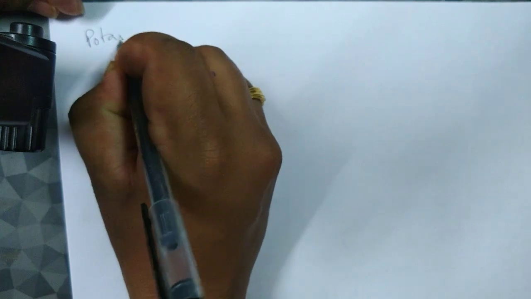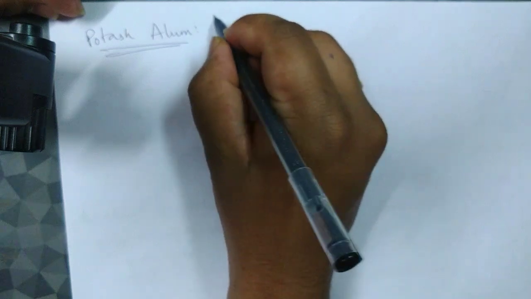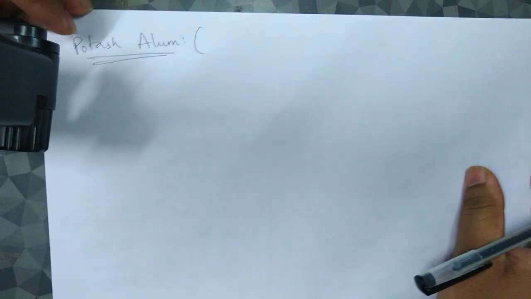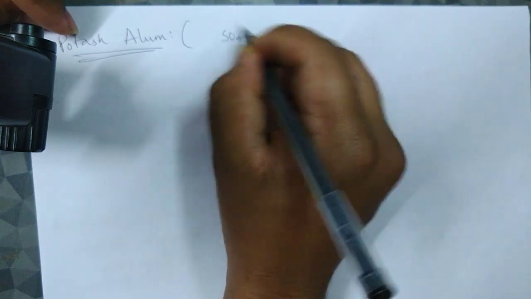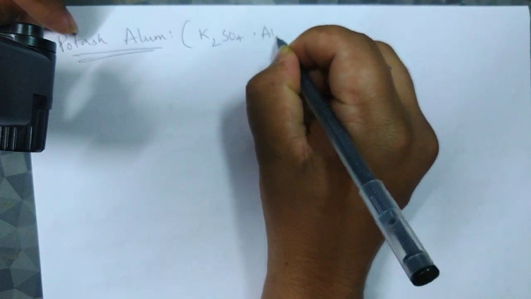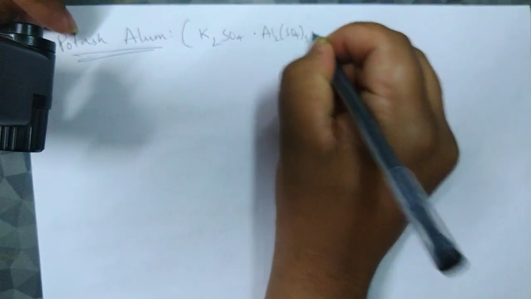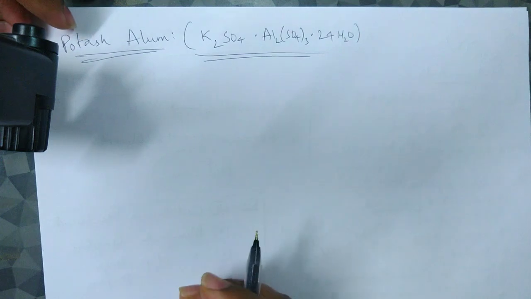the alums. As said already, alum once upon a time was familiarly called so only for potassium, so that's why I name it potash alum. Guess what could be the formula? Already said. It should be a sulfate, and potash means potassium, so K2SO4.Al2(SO4)3, and how many water molecules? 24 water molecules. This is called potash alum.